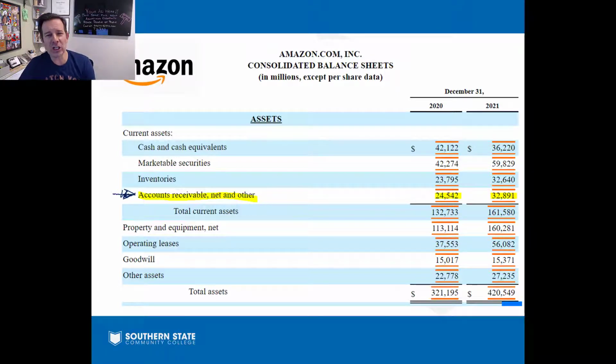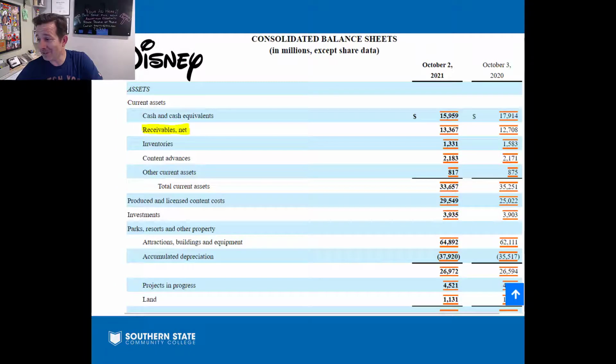$24.5 billion in accounts receivable. If you'll notice, we're talking about millions here, and so that 24,542 actually has six zeros behind it, which means 24 billion. Holy smokes. That's a lot of people owing Amazon money. What about Disney? They've got accounts receivable? Yeah, and they've actually lopped off the accounts part, so maybe that includes other things besides accounts receivable. And we're going to talk today about what those other things might be.